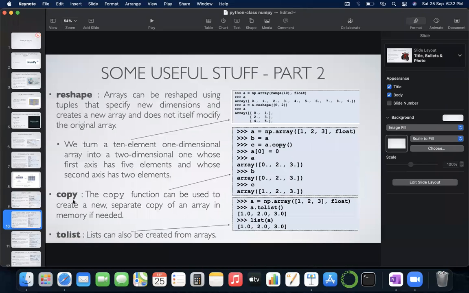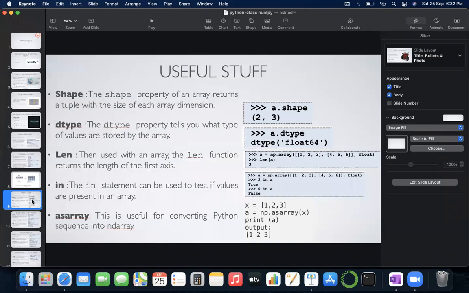Yes, Siddharth, please. I didn't understand two functions, len and asarray. Okay. So len is similar to the length of a list.